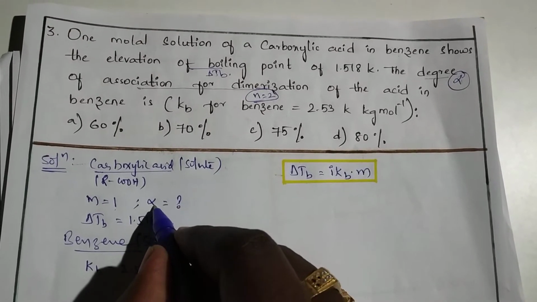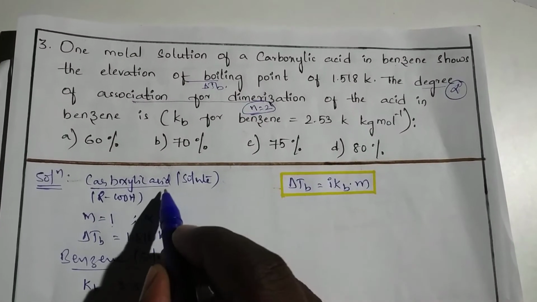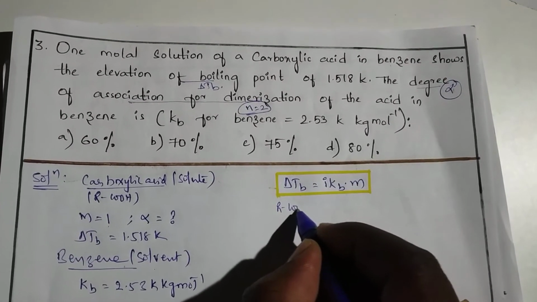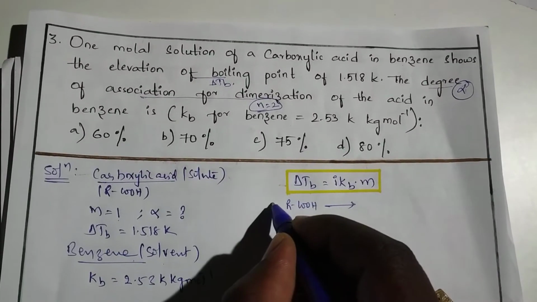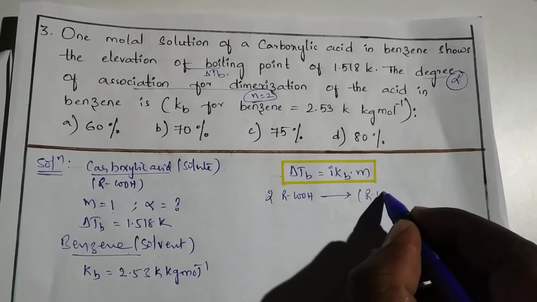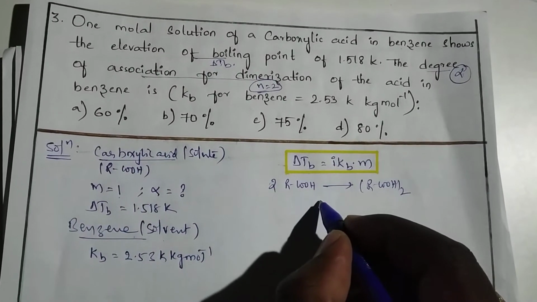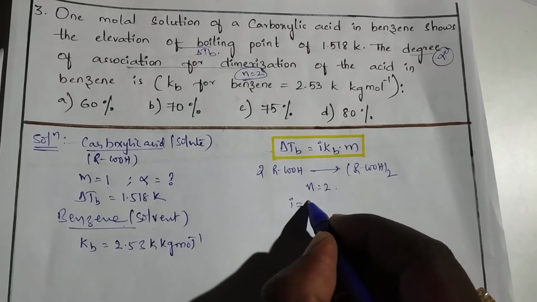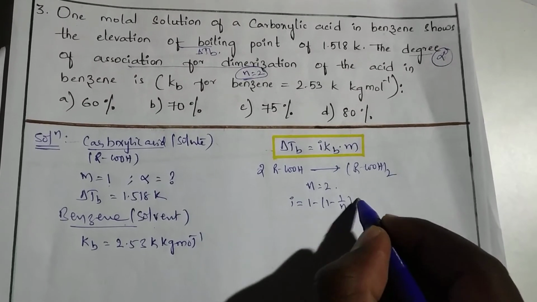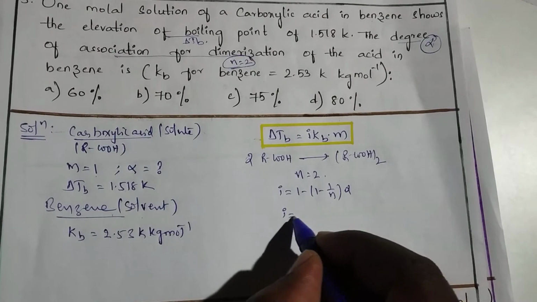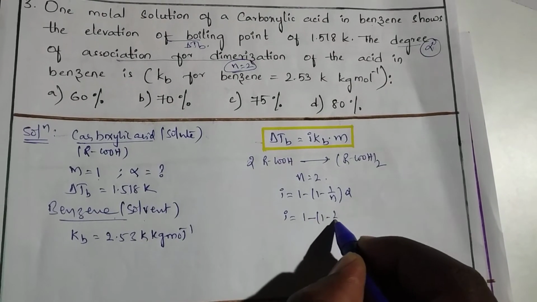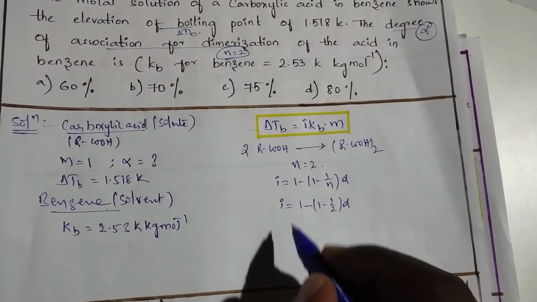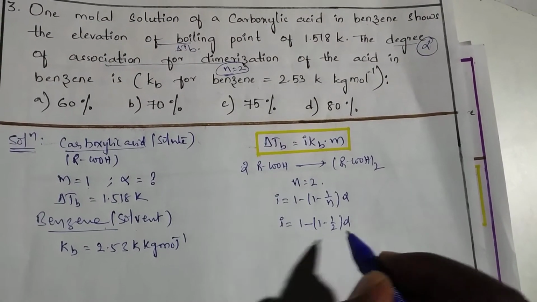So to find alpha, for dimerization of carboxylic acid, suppose I choose any carboxylic acid, RCOOH. For dimerization, that means 2 molecules are coordinating. Now here what is the value of n? For association, i is equal to 1 minus (1 minus 1/n) into alpha. And here i is equal to 1 minus (1 minus 1/2) into alpha. So you have to find this alpha.